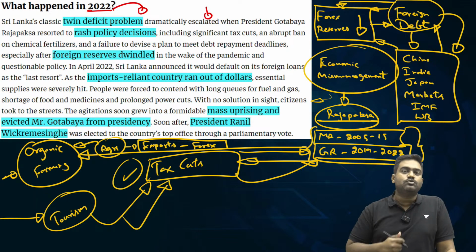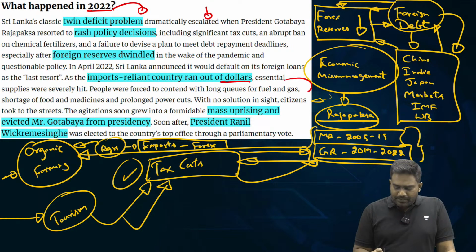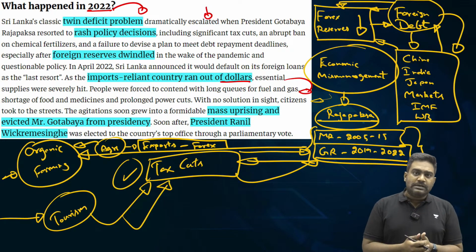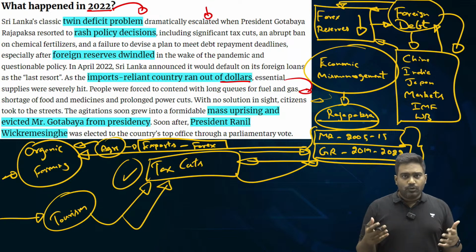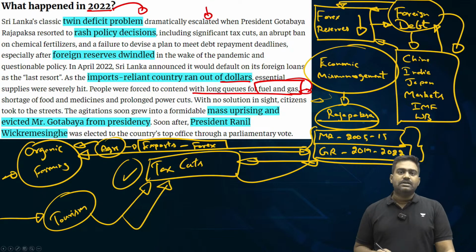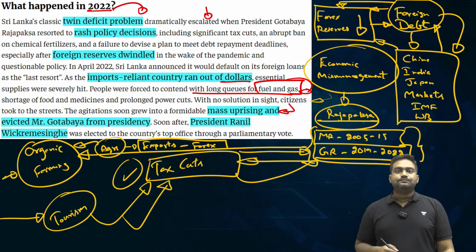Even essential commodities could not be imported, like fuel, gas, medicines, even paper. So Sri Lanka got to a stage where it had to postpone exams because it didn't have paper to conduct the examinations. It had to restrict economic activities as the country was running out of fuel, gas, even food and medicines. And this triggered a mass uprising.